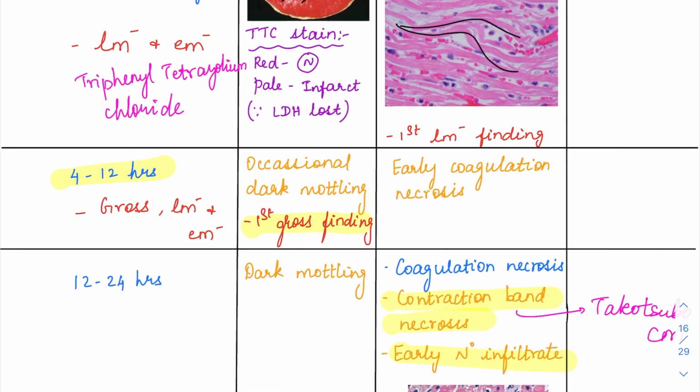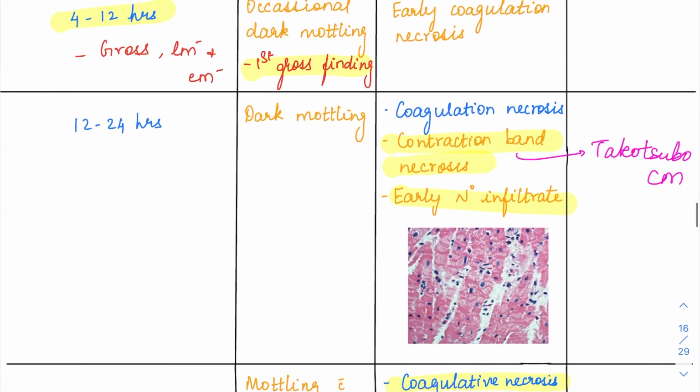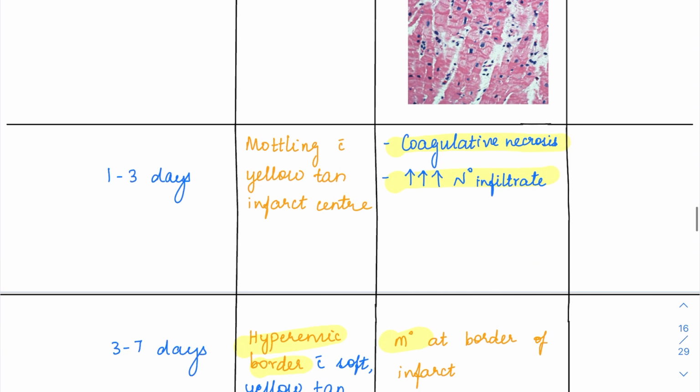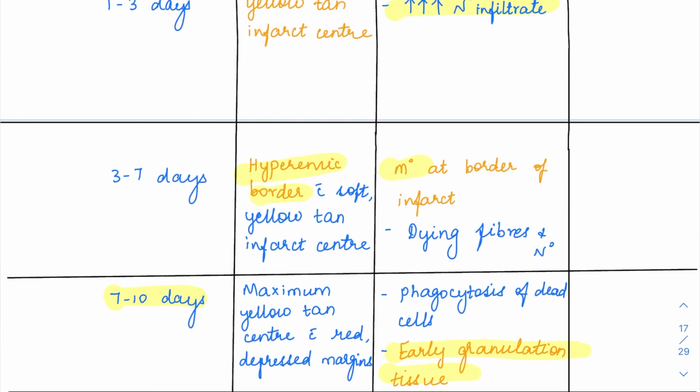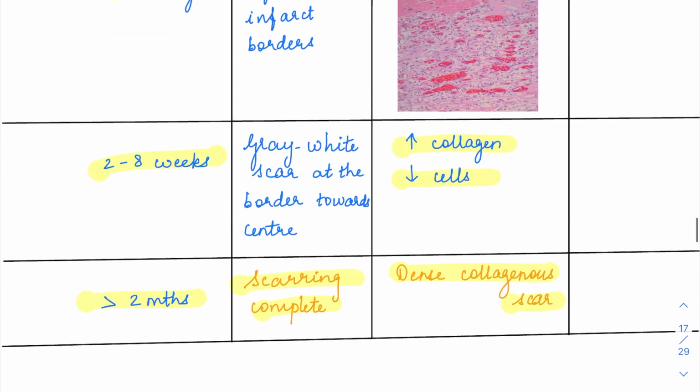The first gross finding as such will be seen between 4 to 12 hours, and that will be occasional dark mottling. Then contraction band necrosis, early neutrophilic infiltrate along with coagulation necrosis between half a day to 1 day. Then 1 to 3 days, the maximum amount of coagulation necrosis and neutrophilic infiltrate. Then 3 to 7 days, macrophages replacing, forming a hyperemic border on gross. Then 7 to 10 days, early granulation tissue starts to form. 10 to 14 days, maximum granulation tissue is formed. Then 2 to 8 weeks, scarring starts forming. By 2 months, scarring is complete.